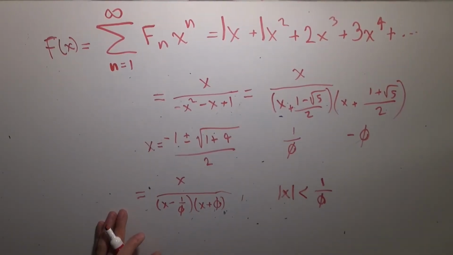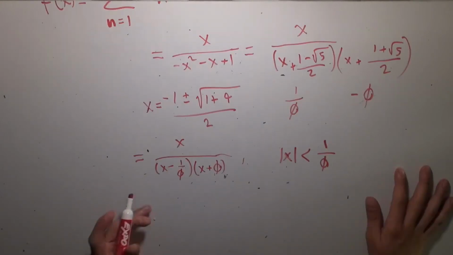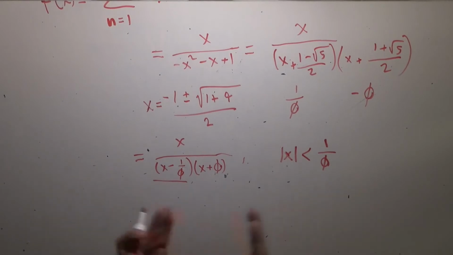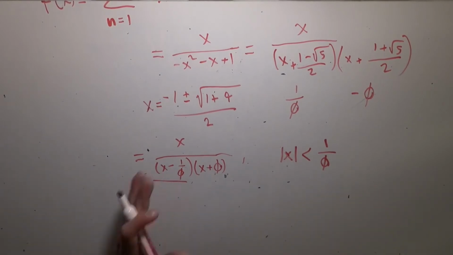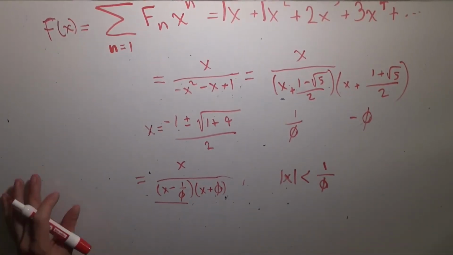Taylor series expansion, right? I think that's how that works. But on just the real number line, since we're centered at 0, this is as far as it goes, right? 1 over phi units away from the origin. So that's the radius of convergence of that function, but I wanted to take a look at one more thing